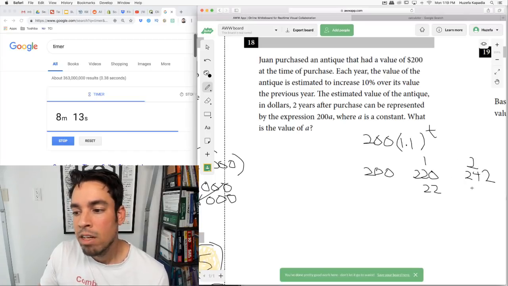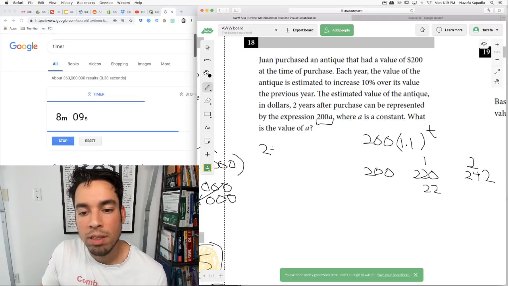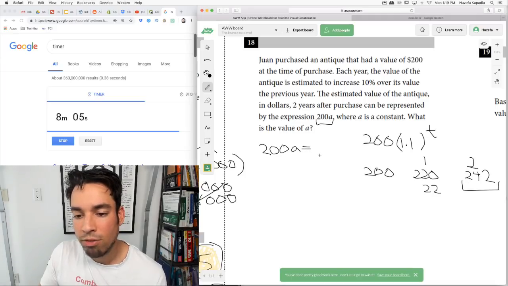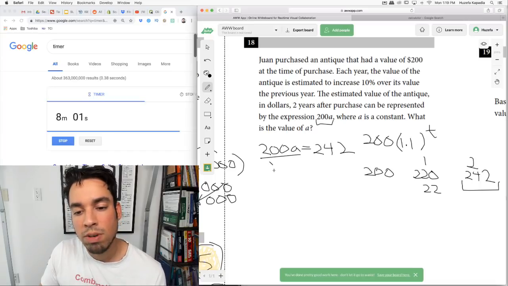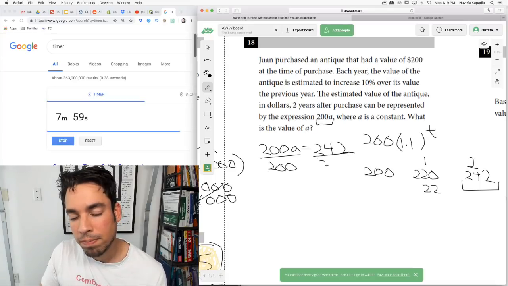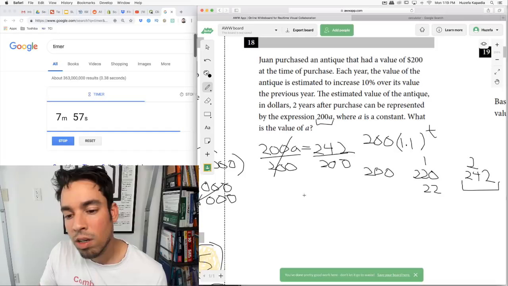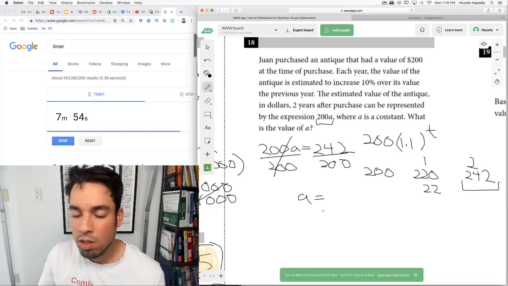Okay. So now we know that in the expression it could be 200A equals, and we already know the value after 2 years, which is 242. And then they want us to solve for A. So we're going to divide both sides by 200. A equals, let's divide everything by 2, actually, it'll be easier. So then it's